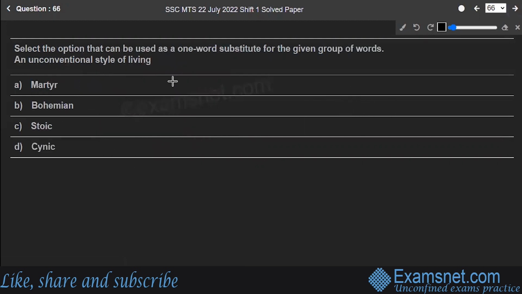Next, question number 66. Select the option that can be used as one word substitute for the given group of words. An unconventional style of living. Options are martyr, bohemian, stoic, or cynic. Let's see the meanings of all the words. Martyr means a person who got killed for his beliefs. For example, the president saluted all the martyrs in the war.